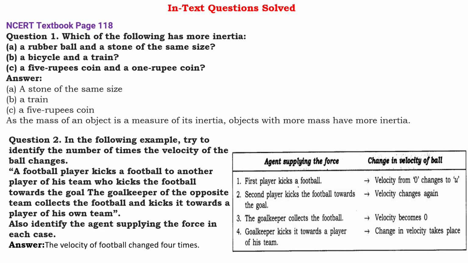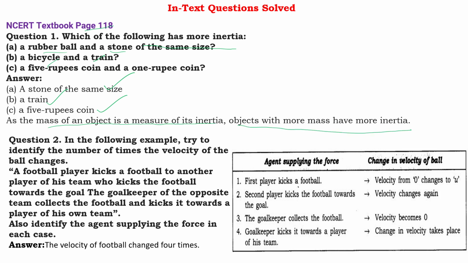Now we have some in-text questions which are already given with the solution. Which of the following has more inertia? Rubber and stone: stone will have more inertia. Bicycle and train: train is heavier, so train will have more inertia. 5 rupee coin and 1 rupee coin: 5 rupee coin is heavier, so it will have more inertia. As the mass of an object is the measure of its inertia, objects with more mass have more inertia.